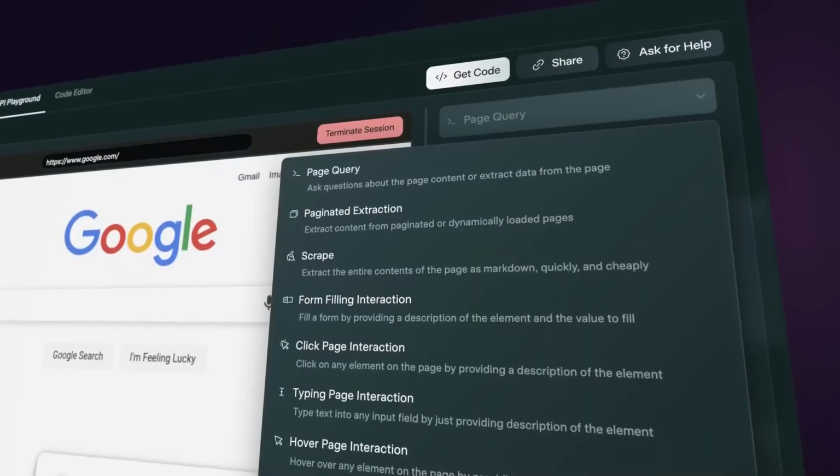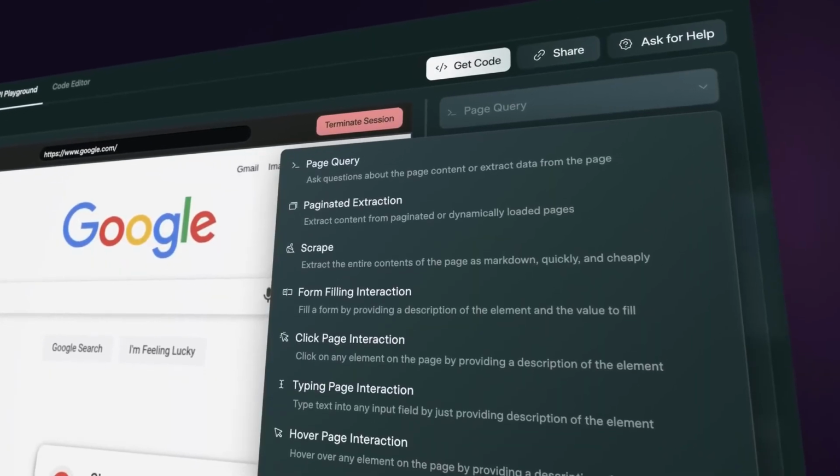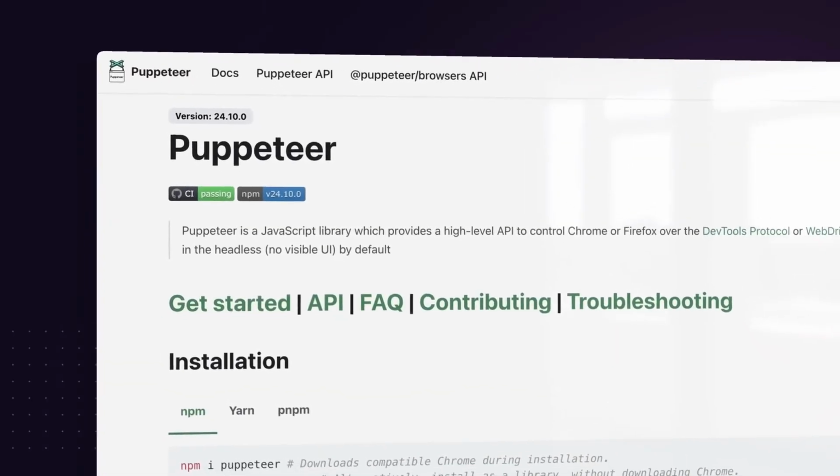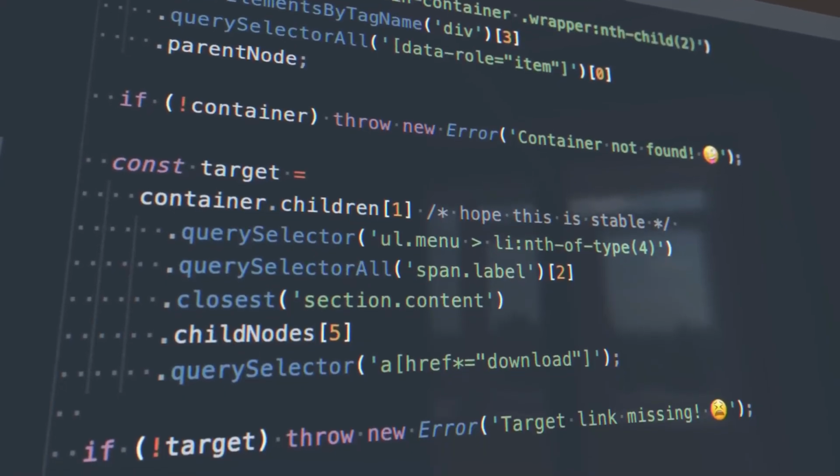AirTop is a web automation platform that allows you to automate anything humans can do online on any website with just words. So it's kind of like Puppeteer? It's the next generation web automation platform. It means that you don't have to select DOM elements anymore, and you don't have to spend hours writing scripts that will break every time the site changes. You can use natural language to automate actions and extraction of data from websites, and it will work regardless of changes in the design of the page.